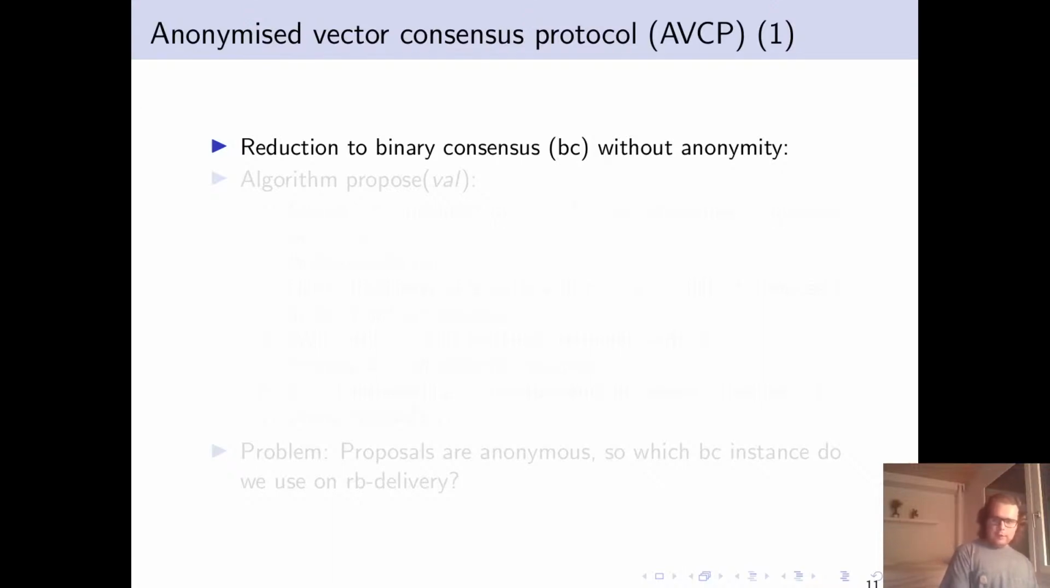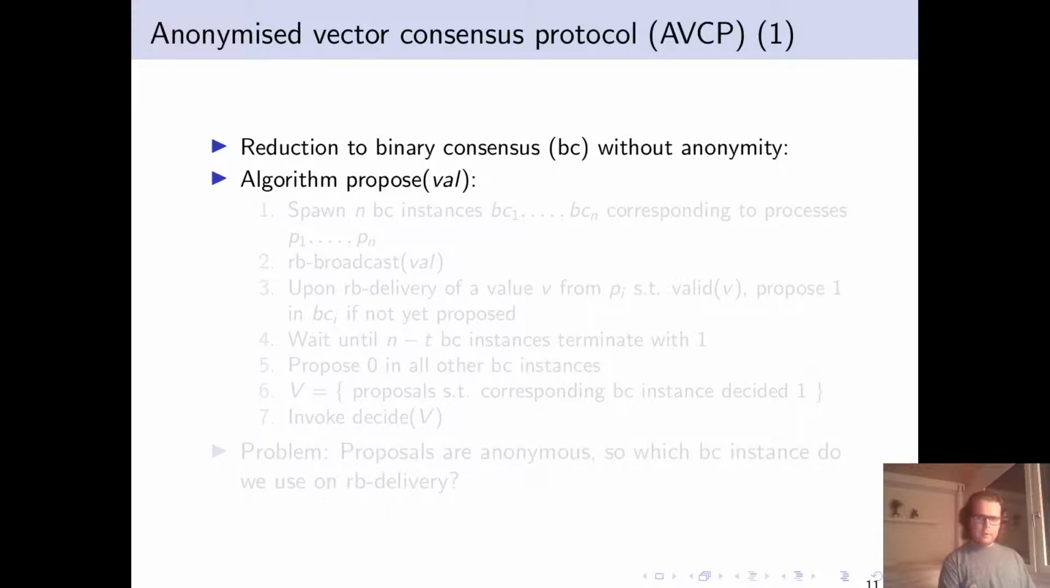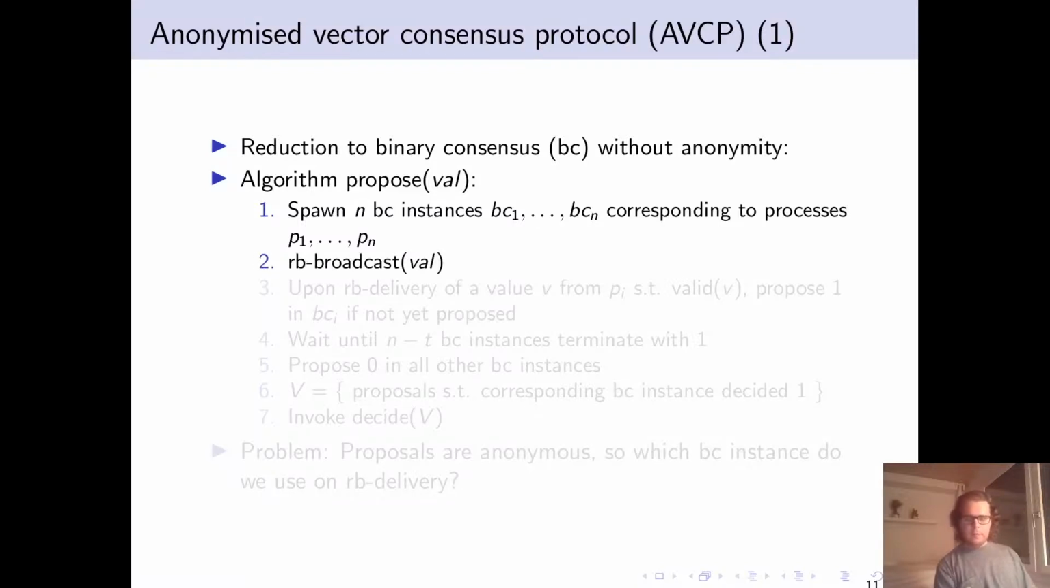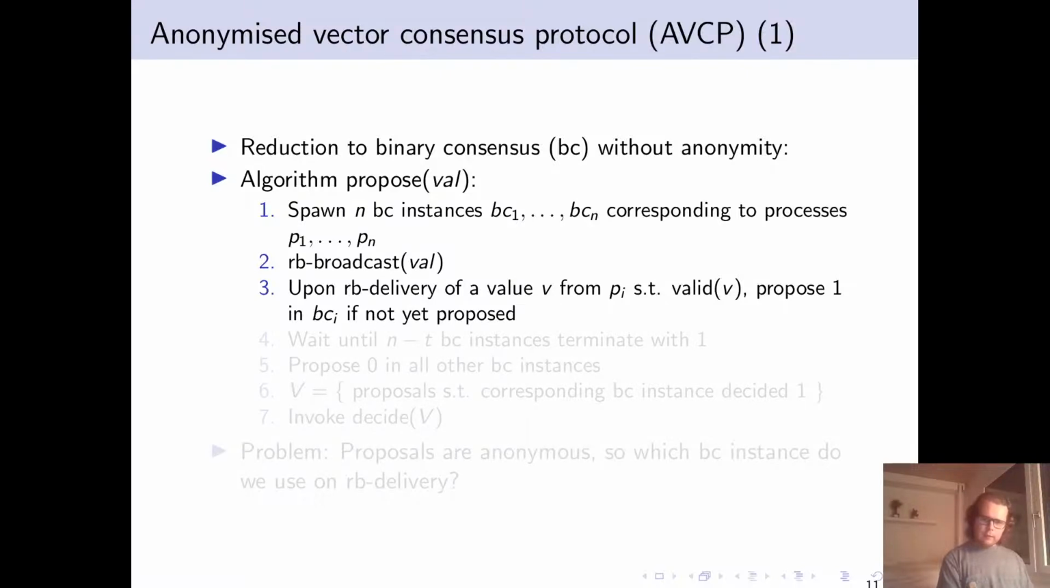So the anonymized vector consensus protocol, which is our solution to the problem, reduces to binary consensus. Firstly, we describe the reduction to binary consensus as if it were a non-anonymous algorithm. We have proposed some value. We have a set of processes which we know a priori, and for each of them, we can associate an instance of binary consensus. So we reliably broadcast our value when we start. Then whenever we deliver a value that satisfies the validity predicate, we propose 1 in the binary consensus instance labeled i, if we have not yet proposed anything in it.